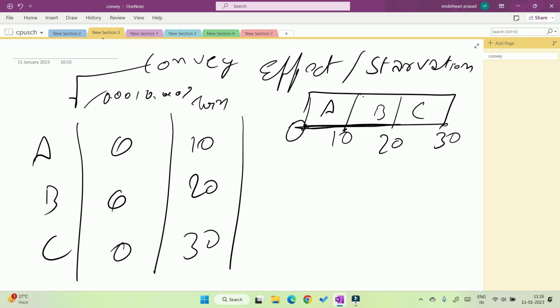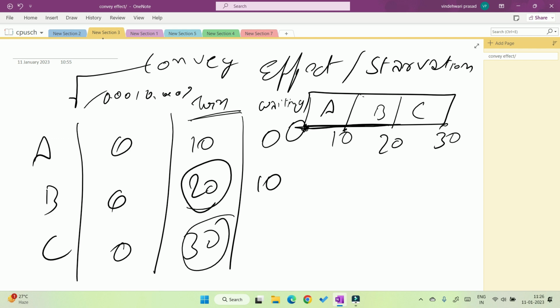Okay, now waiting time. The first enters at 0 and does not have to wait for anything, or you can say turnaround time minus burst time. Every process has a burst time of 10 seconds, so turnaround time 10 minus burst time 10 is 0. For the second, turnaround time is 20 seconds and burst time is 10 seconds, so 10 seconds. For the third, turnaround time is 30 seconds, and how much time is it executed in the CPU, the burst time? 10 seconds, so here it is 20 seconds.